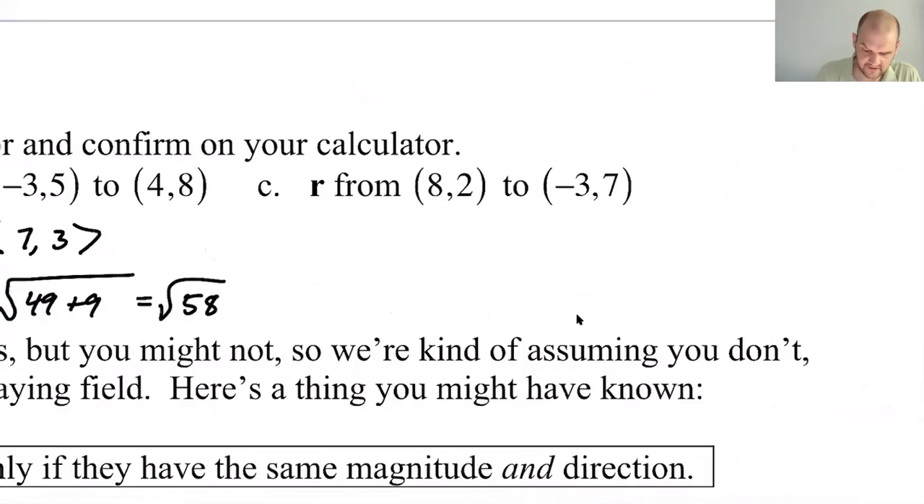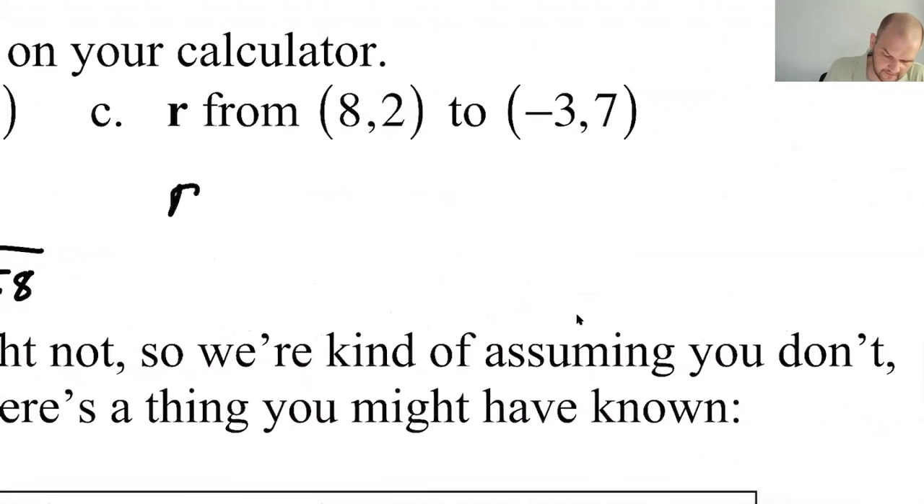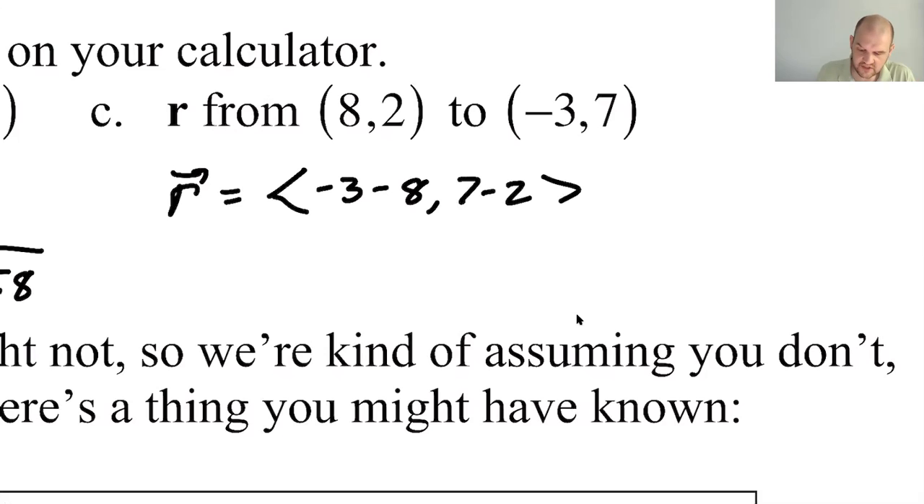Okay, let's try this one. So R is the set of information. If I start at 8 and I end at -3, then I went -3 minus 8, -11. So I'll do this, -3 minus 8. And then if I start at 2 and end at 7, I must have gone 7 minus 2, which is 5 units. So you're always just doing the terminal point minus the initial point to figure out what set of information you're dealing with. So the vector R is really just the set of information. Go 11 to the left, go 5 up.